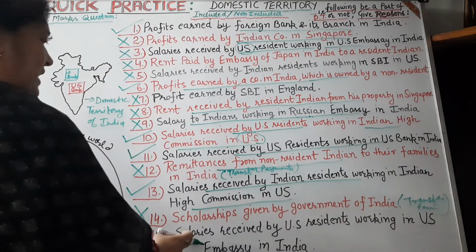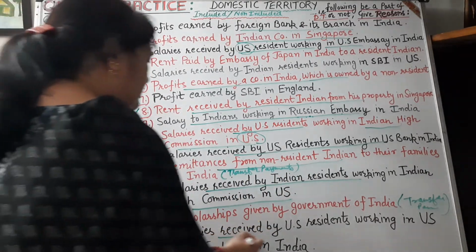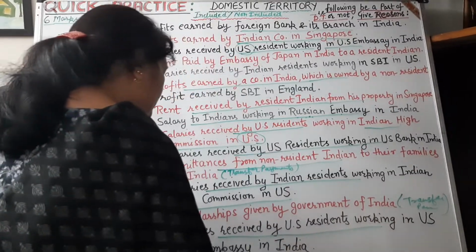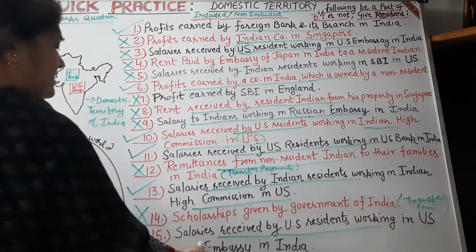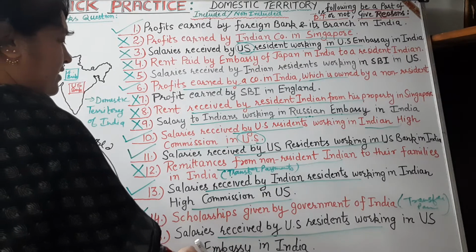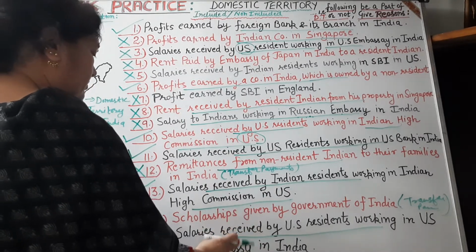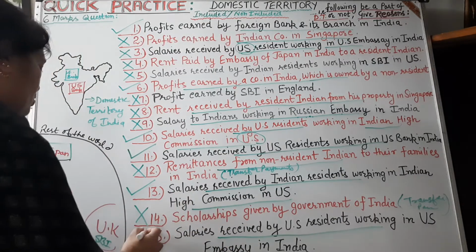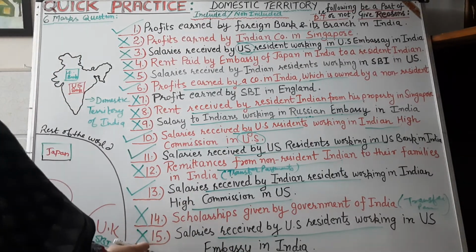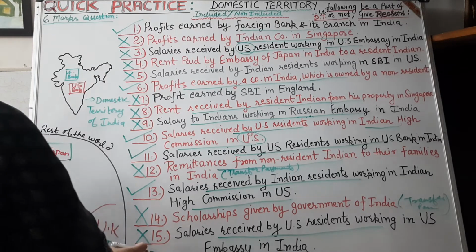And the last one is salary received by a US resident working in the US embassy in India, because the US embassy is not a part of India's domestic territory. It is a part of the US domestic territory. So the earnings will not be included in the domestic territory of India.